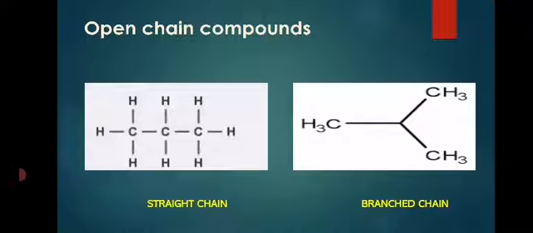Such compounds are straight chain compounds and branched chain compounds. In the branched chain compounds, there are branches of carbon groups, methyls or ethyls, like this. So a branched framework is present in the branched chain organic compounds.